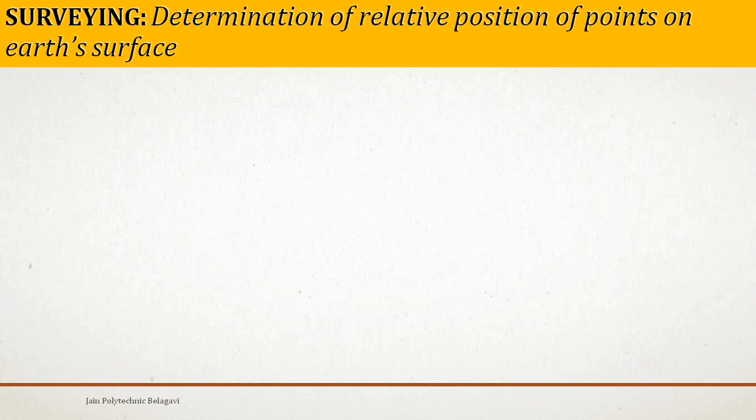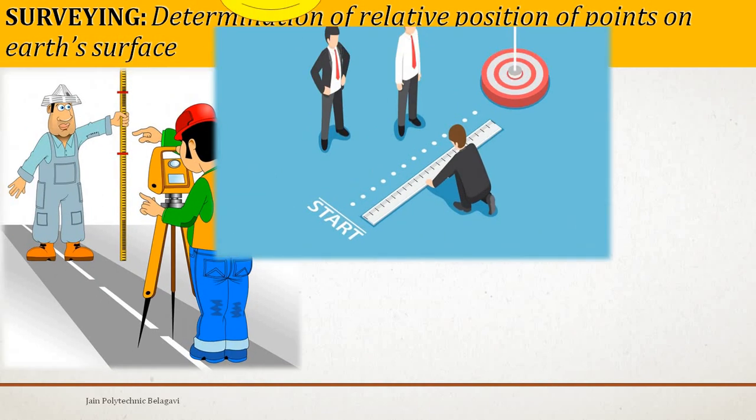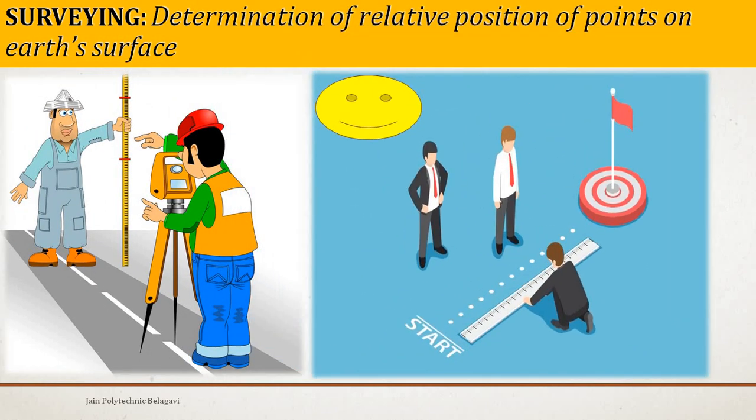So firstly we will try to understand the definition of surveying. What do you mean by surveying? Surveying is the art of determining the relative positions of the points on the surface, beneath the earth's surface and above the earth's surface, and locating these points in the field is termed as surveying.